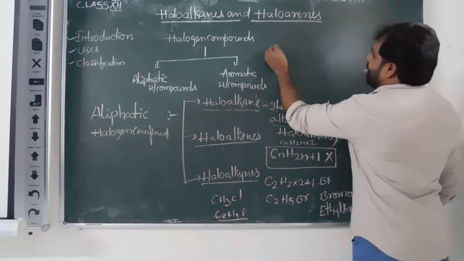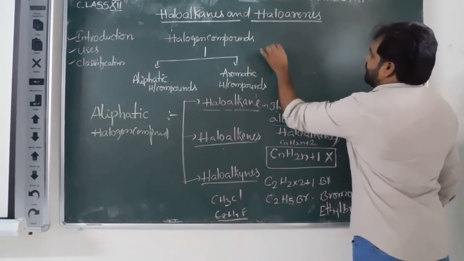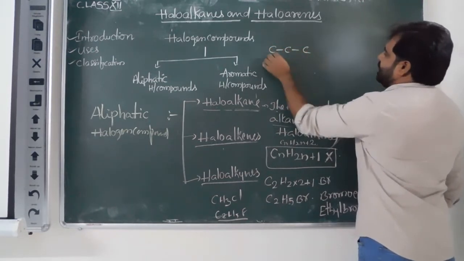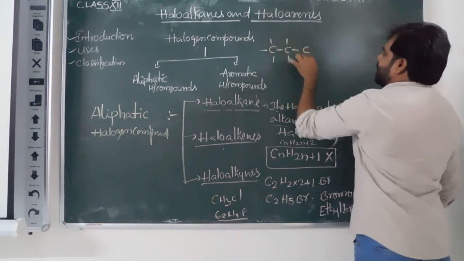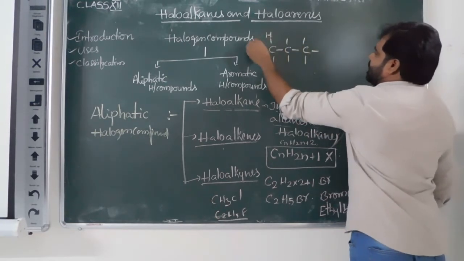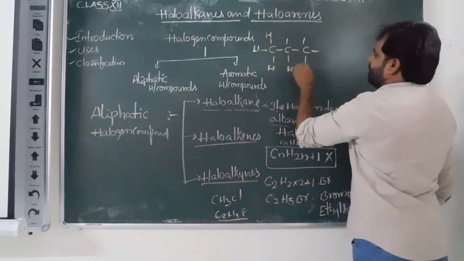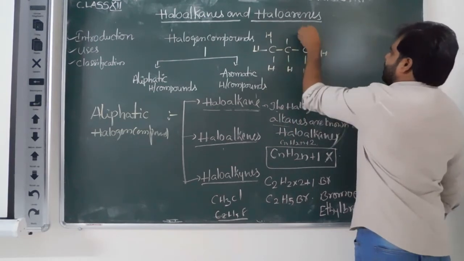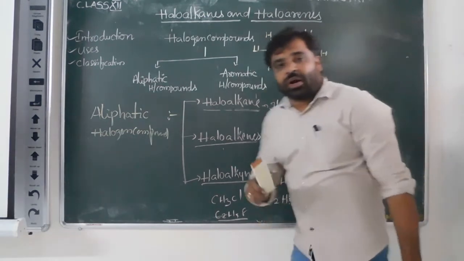For example, carbon, hydrogens. This is the structural formula of